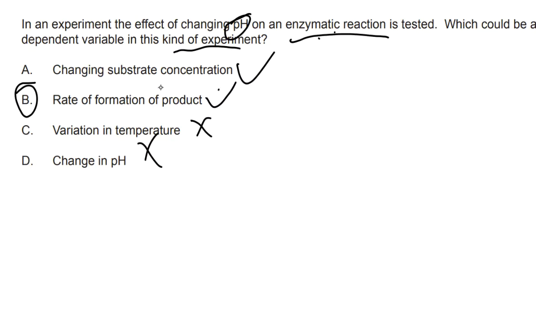Substrate concentration would decrease like that, but the rate's more important for the pH stuff, because if you've done the experiments before where you have amylase and how fast that's acting, or hydrogen peroxide and pepsin and those molecules, you've probably done some of that lab experiment in class. It's always a rate that's the dependent variable, because when we measure the enzymatic reaction or the enzymatic activity along with changes in pH, temperature, and substrate concentration, we're looking at the rate of enzymatic activity. So we need a rate as a dependent variable as well.